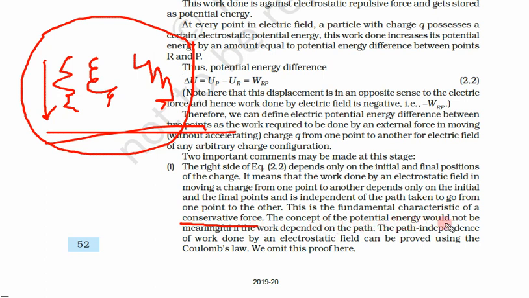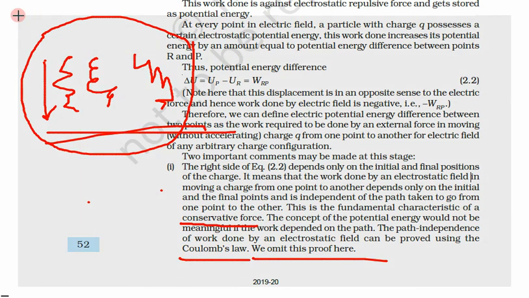The concept of potential energy would not be meaningful if the work depends on path. If the work depends on path, there would not be a potential energy. That would be something else. So the potential energy depends only on the initial and final positions. The path independence of the work done by the electrostatic field can be proved using Coulomb's law, and this is not in your course. But up to this point you understand that it is path independent.